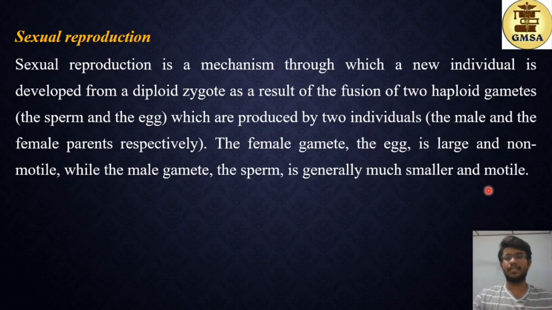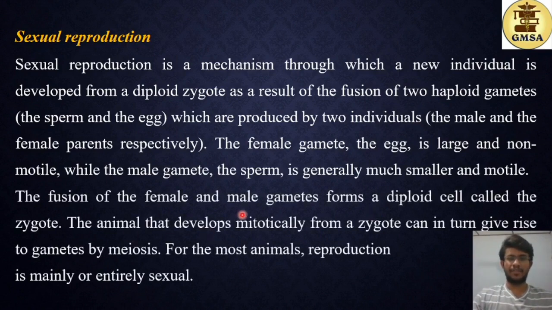So we'll be learning this in the slides to come. The egg is a large, non-motile structure, and the sperm is much smaller. And here the sperm swim towards the female gamete, which is the egg. The fusion of the female and male gametes forms a diploid cell called the zygote.